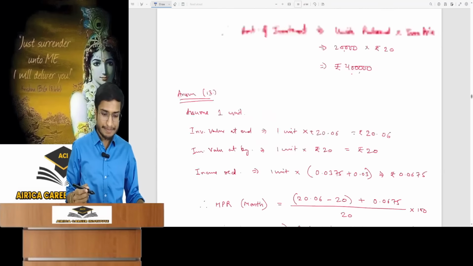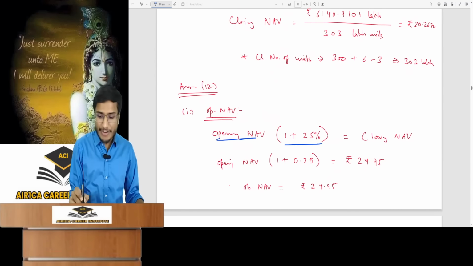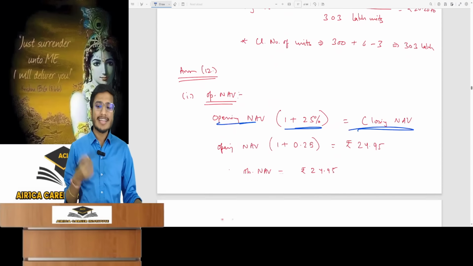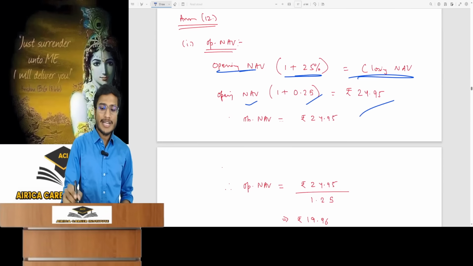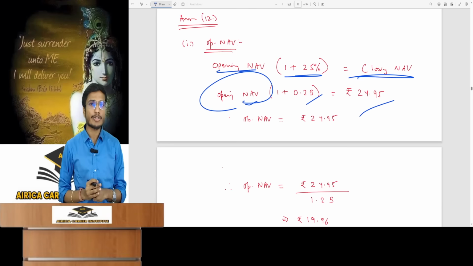Did we do this? Opening NAV plus 25% gives the closing NAV. So the closing is within this. We had to add 25%. So you can find the opening NAV as a balancing figure using mathematics.